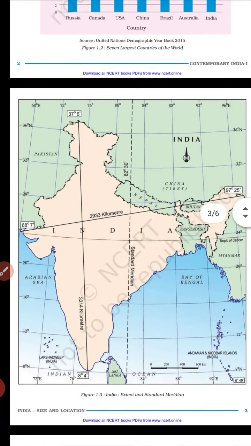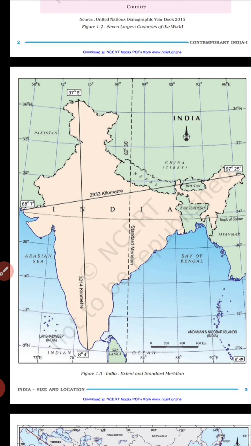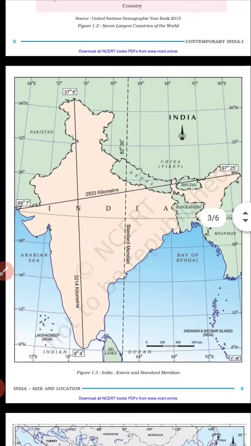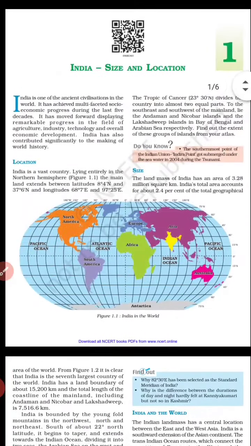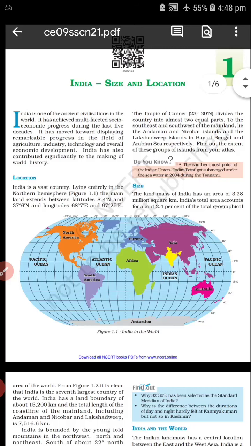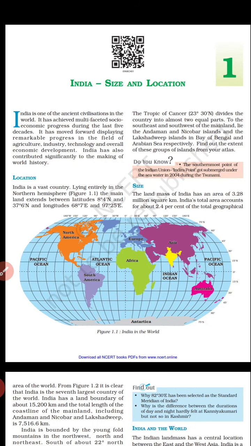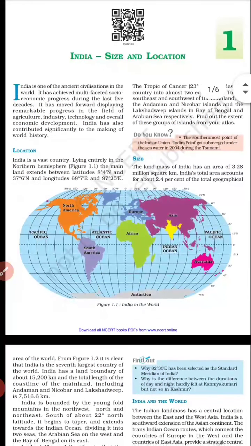In the last, as you have seen in the southern tip, which is at 8 degrees 4 minutes, there is also Indira Point, which got submerged under the sea water in the 2004 tsunami. So I think this concept is clear. Now we come to the next point, that is the size. So now we will read about the size of India. The landmass of India has an area of 3.28 million square kilometers.